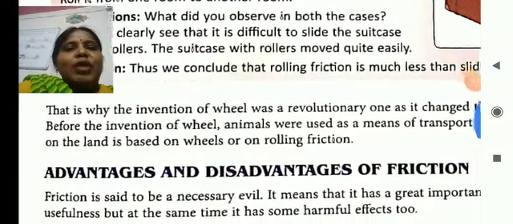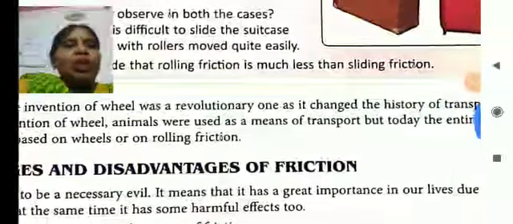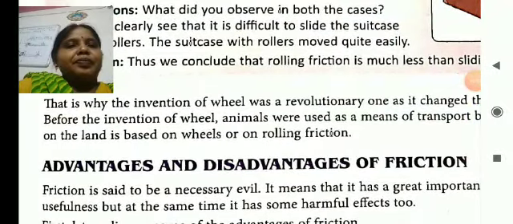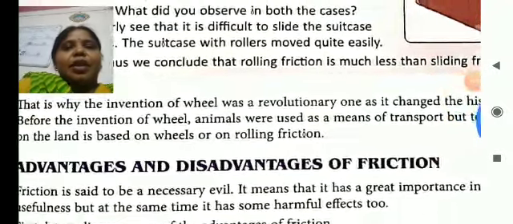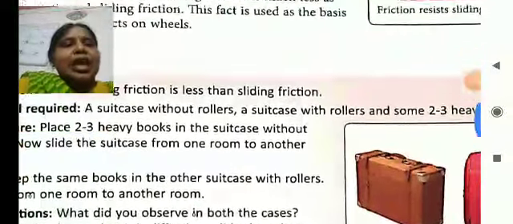That is why the invention of the wheel was a revolutionary one, as it changed the history of transport. So these are all about friction and its types.